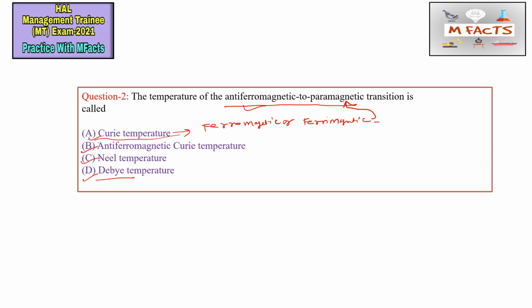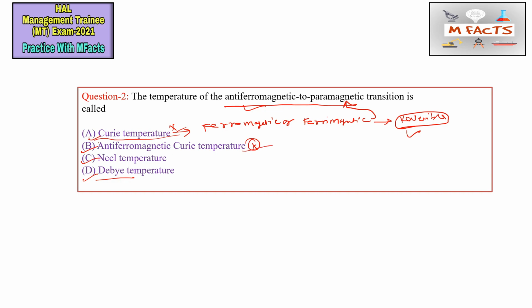Whenever we heat the material, the ferromagnetic and ferrimagnetic material changes into paramagnetic, and we say that is the Curie temperature. It is a reversible point, meaning it also applies for cooling. So the Curie temperature is not the correct option for this question. Antiferromagnetic Curie temperature doesn't make any sense.